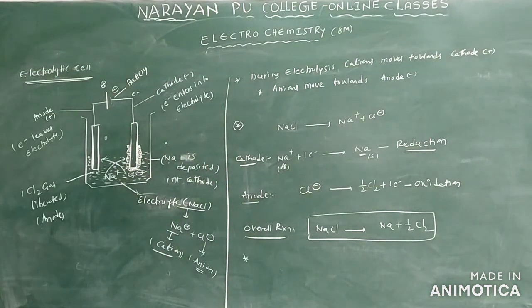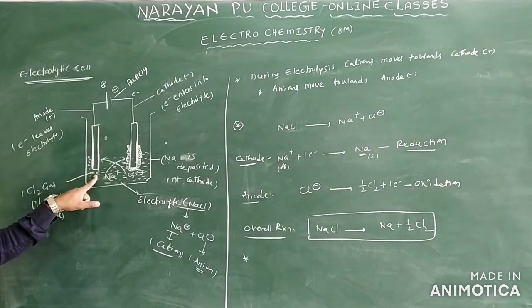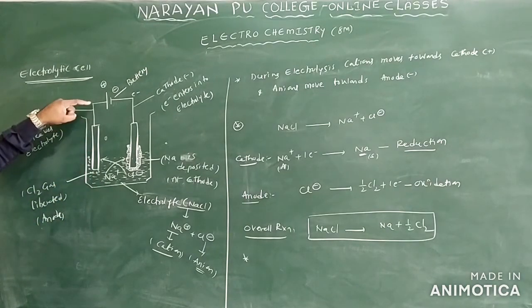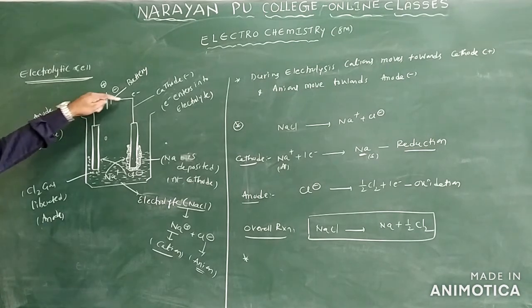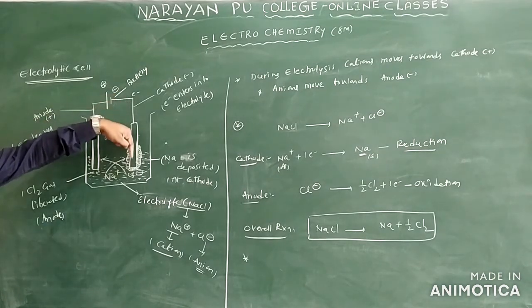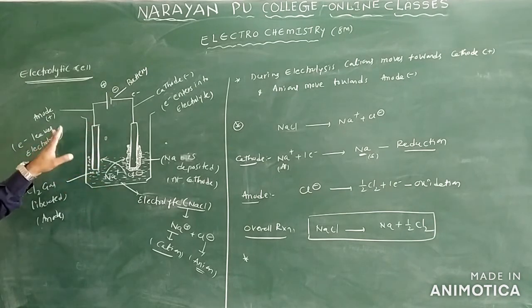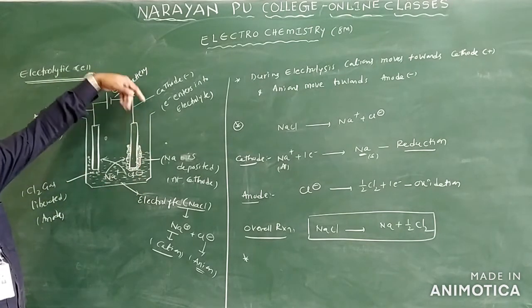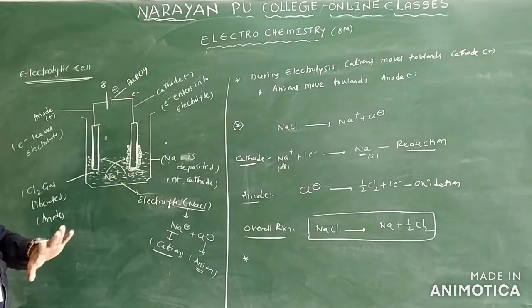See one more point from this. Electrons leave from the electrolyte, because Cl minus ions are present here and lose electrons. The electrons leave the electrolyte at the anode and move towards the cathode, entering the cathode.